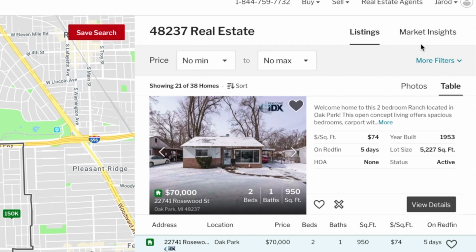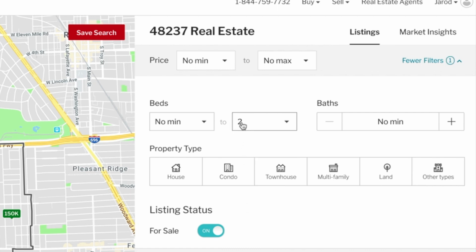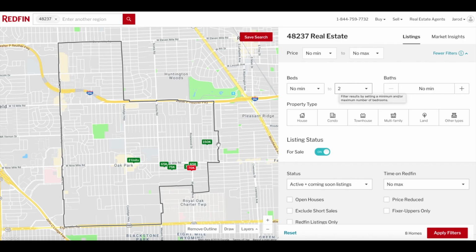Now what I'm going to do here is click more filters. I don't want to look at 3 bedrooms, because a 2-bedroom to a 3-bedroom is a huge difference. So you can see here, if I put in the max amount of bedrooms 2, then it's not going to show me anything more than 2. And look what it did. It got rid of a bunch of those and it only gave me a couple.